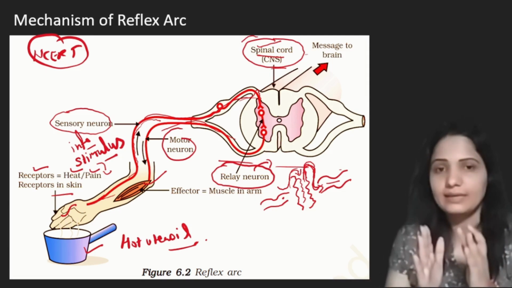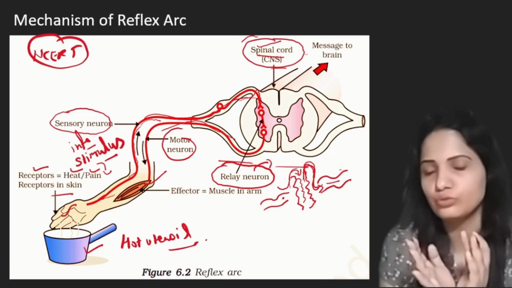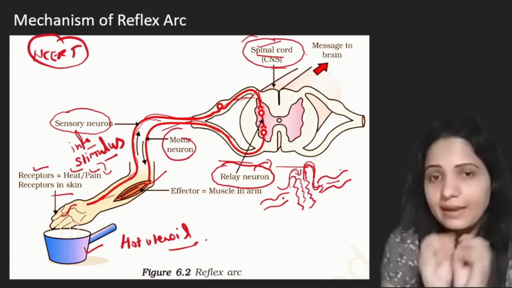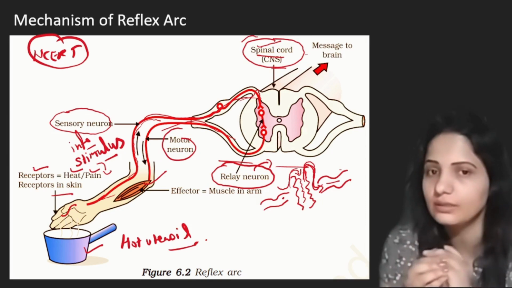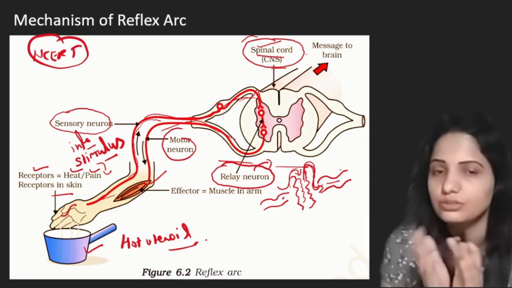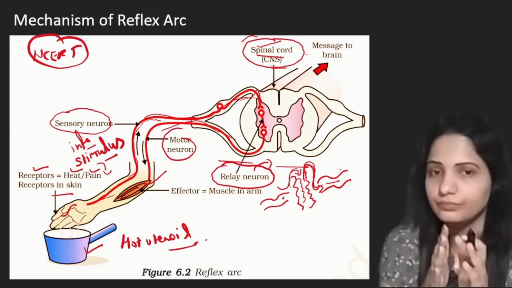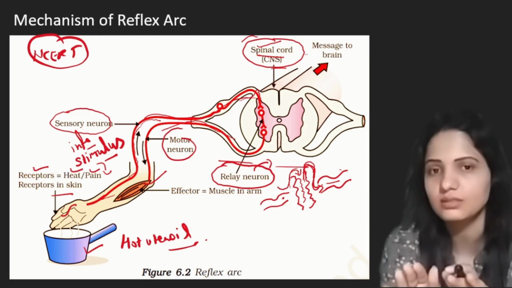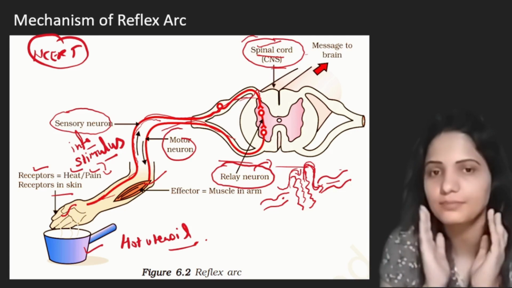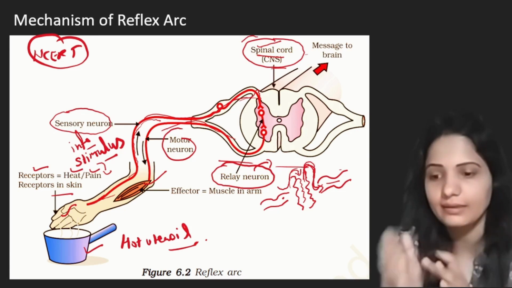This is a very sudden activity, and it is not in our control. Again, I'm telling you, this all happens without any thinking process. There is no thinking process inside the spinal cord. It's just transmission of information to make the muscle perform its function. There is no thinking process in this mechanism of reflex arc. It's a sudden process, as thinking takes time, and we have no time to think in these conditions.